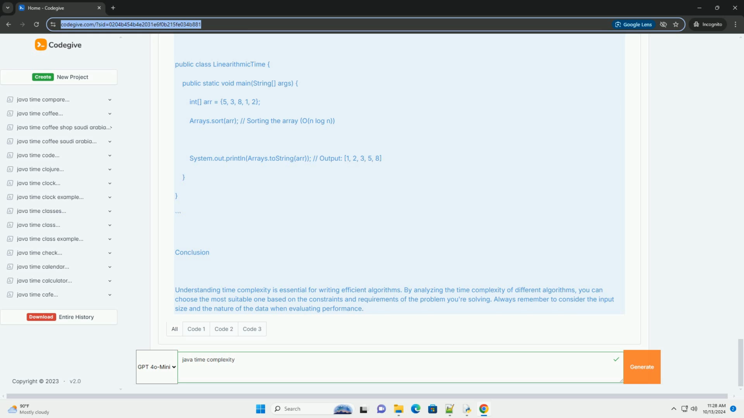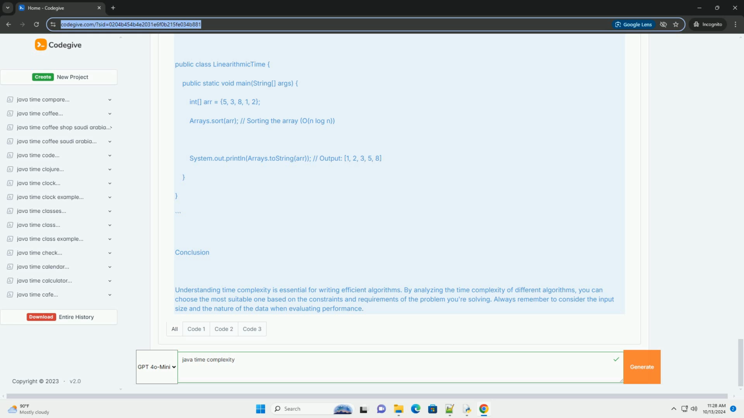O(n), linear time. The execution time grows linearly with the input size. O(n log n), linearithmic time, common in efficient sorting algorithms. O(n^2), quadratic time. The execution time is proportional to the square of the input size.